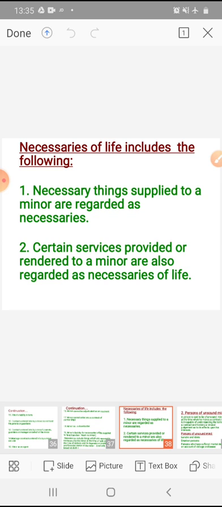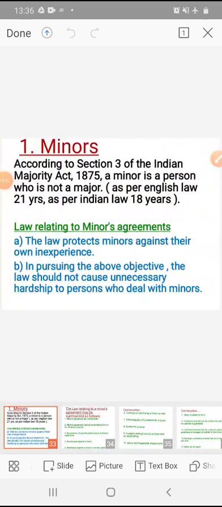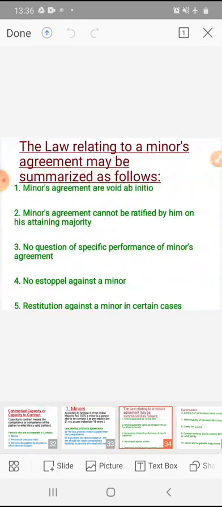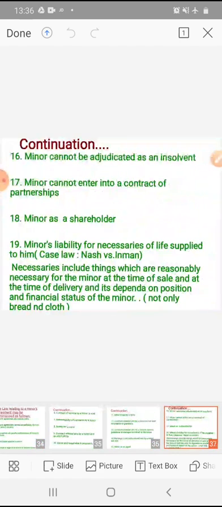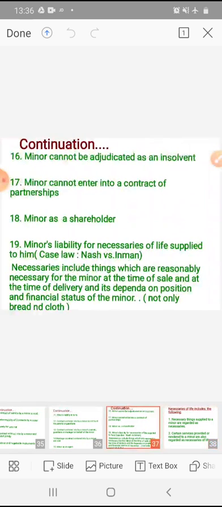This is about the law relating to the minor's agreement. Go through all the points, very important. For minors' meaning and law, points 5, 10, 11, 15, 16, 17, 18, 19 are there. Under the 19th point, this is important, you just keep all the points in mind. They may ask separate questions on the necessaries of life applied to a minor. And one more case law is there under the necessaries of life applied to him, and that is Nash versus Inman. We'll see that particular case law in the next class.